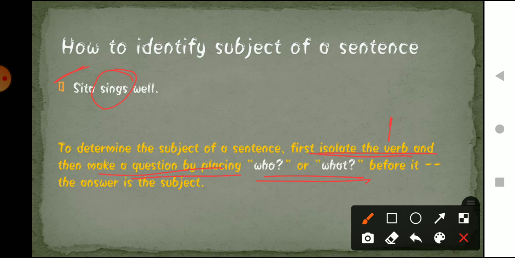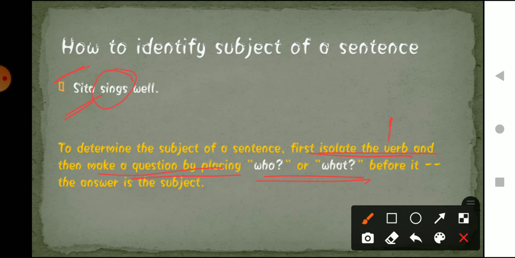So here the action is sings, right? Who is singing in this sentence? Yes, Sita is singing. Very good. Now we have done our two steps.